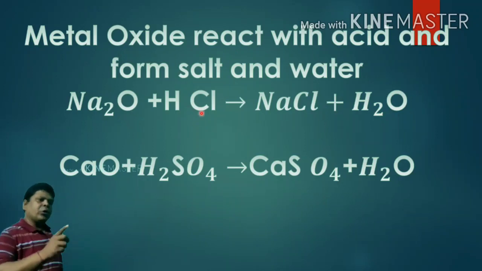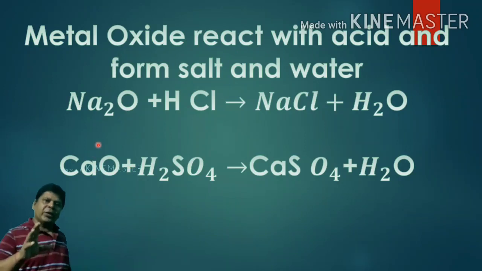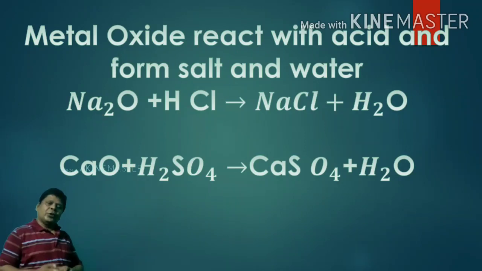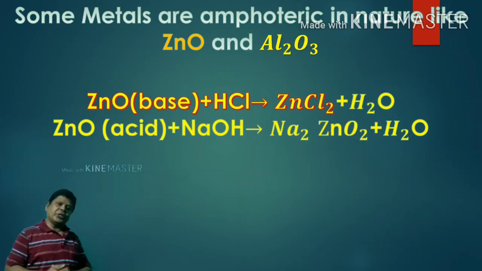So sodium oxide will react with HCl and form NaCl plus H2O. And calcium oxide will react with H2SO4 and form calcium sulfate and water. This is an acid-base reaction. From the acid-base reaction of metal oxide with acid, we can understand that metal oxides are basic in nature.